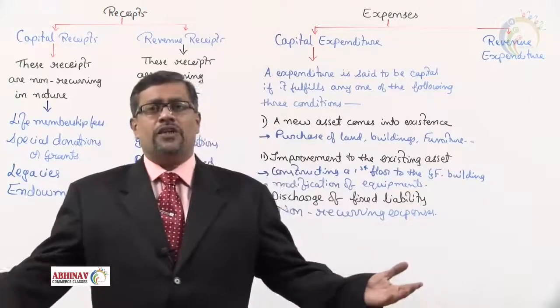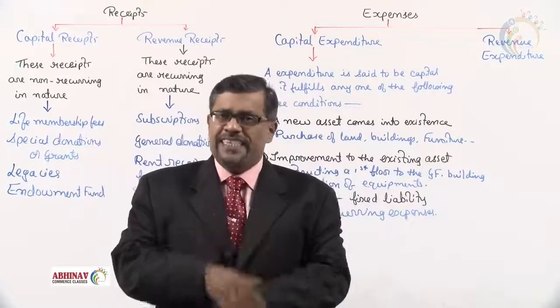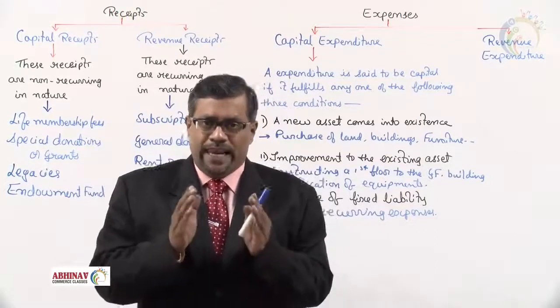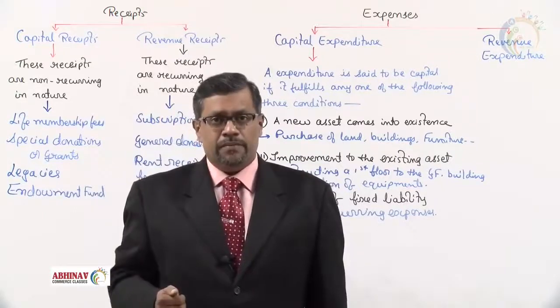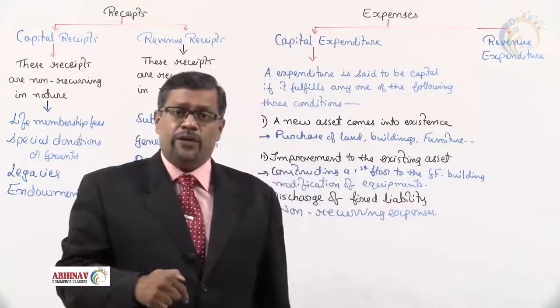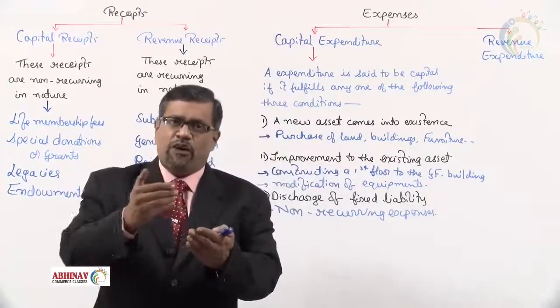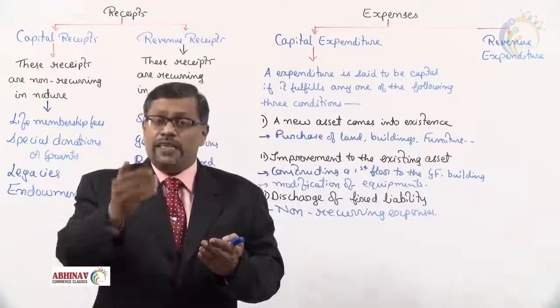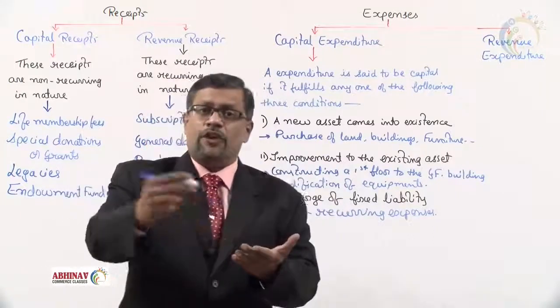Like when you purchase land, you need to get it registered in your name. To get it registered in your name, you have to approach the sub-registrar, the government office, and get the formalities done. And once the formalities have been done, the sub-registrar will sign the documents.